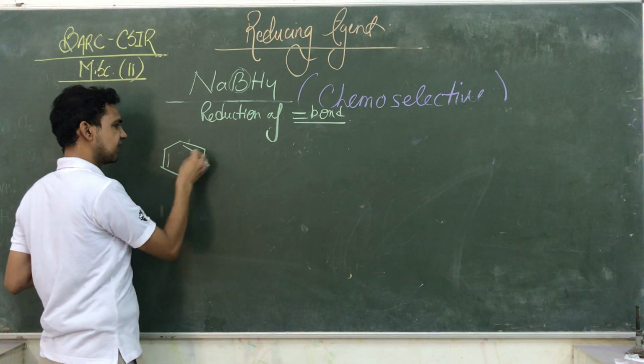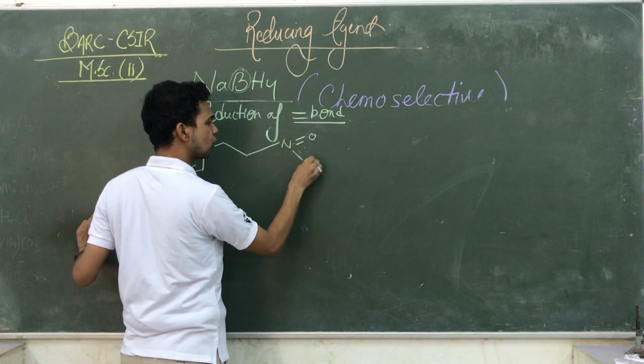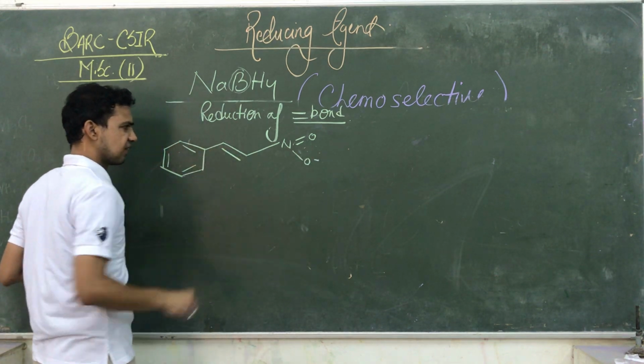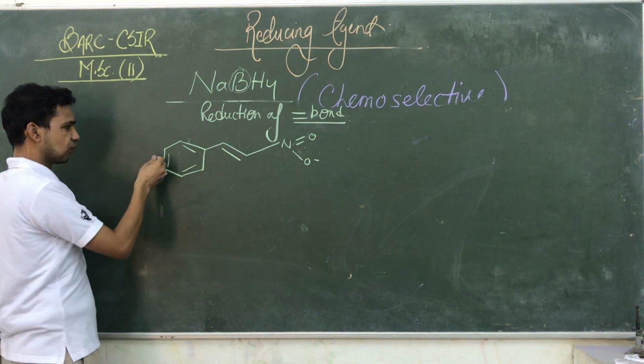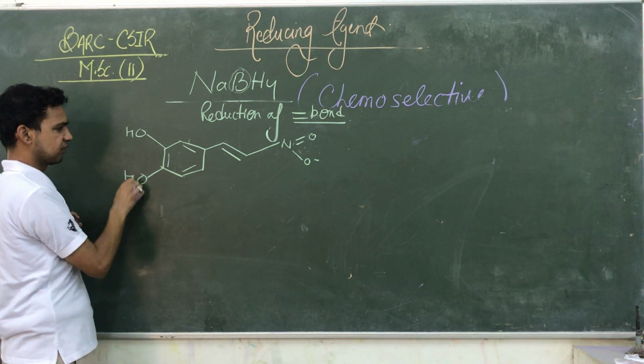That one is a phenyl ring. This one is N double bond O, O negative. Here a double bond is available, guys. Okay, so here we are taking two hydroxyl groups.